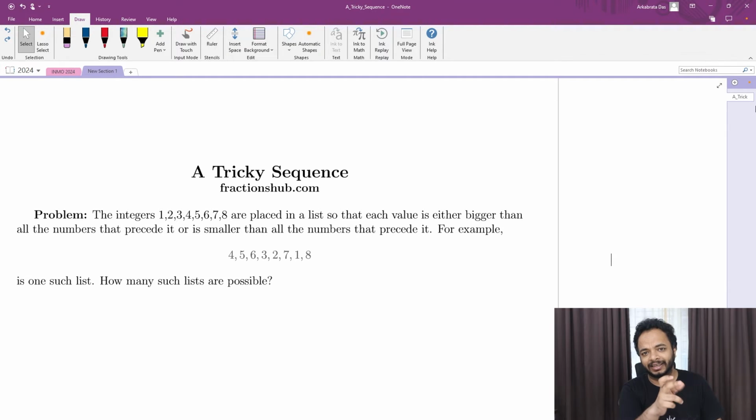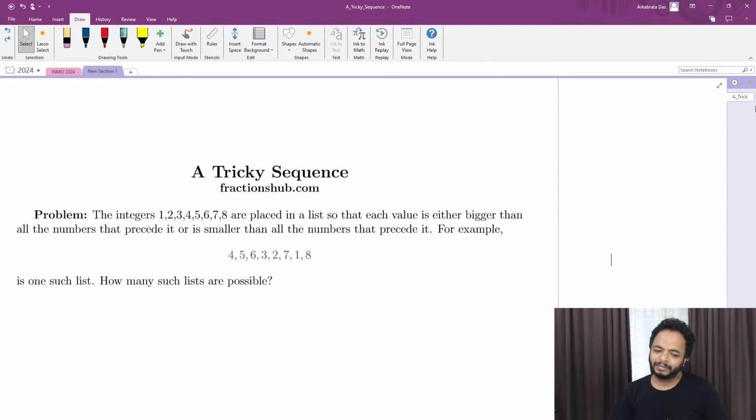Whoever sits in the second place, you can choose any one of them and put it there. But then, can you complete the sequence? It might happen that in some cases you might not be able to complete the sequence. Try it out on your own, take some examples, and you'll see that for some you won't even be able to complete the sequence.